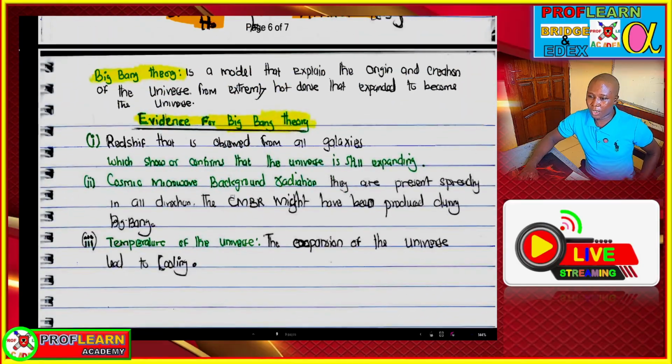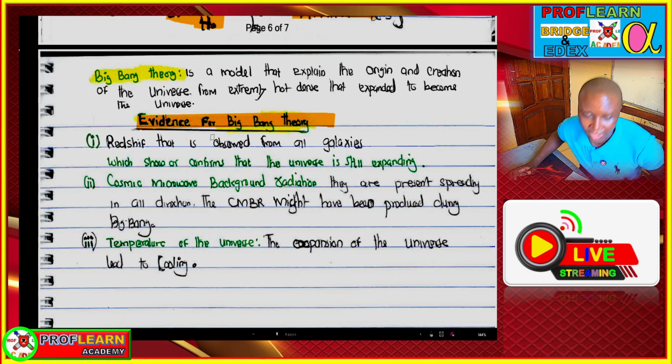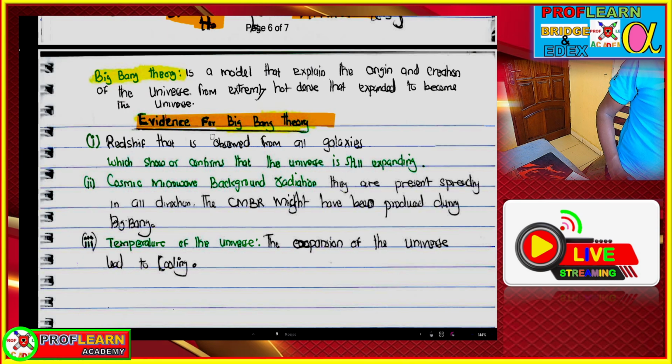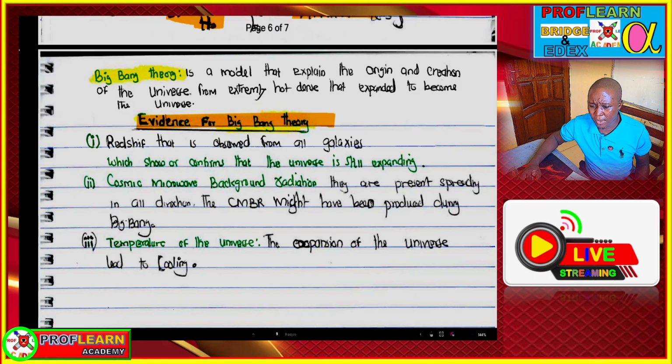Having looked at that, we need also to understand the evidence of the Big Bang theory. One of them is the redshift observed from distant galaxies. We also need to mention that the universe displays the phenomenon of the presence of CMBR, cosmic microwave background radiation. Everywhere, stretching in all directions, there is microwave background radiation, which means that it might have been produced during the Big Bang. That's why it is everywhere.